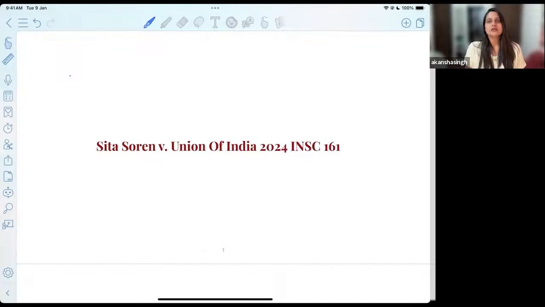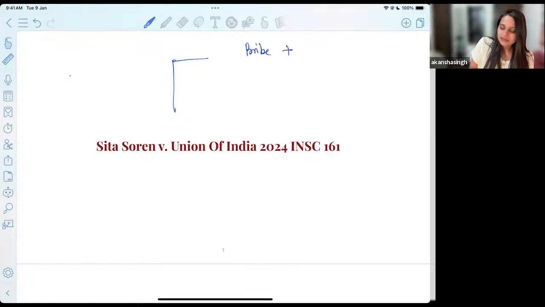The facts of Sita Soren versus Union of India are quite similar, because here also we are talking about a member of the legislative body who had taken a bribe, and in consequence of taking that bribe, she had voted also.